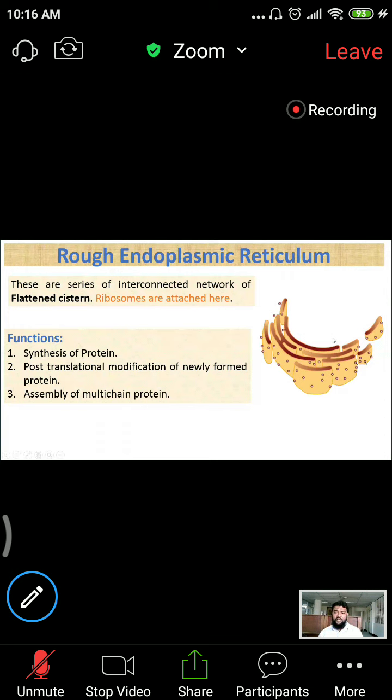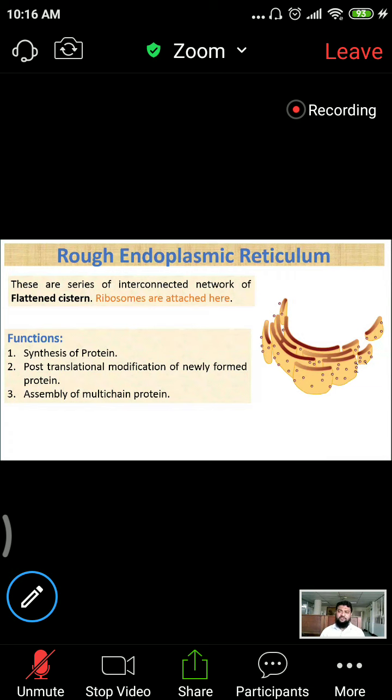So wherever ribosomes are attached, this structure will be allotted for protein synthesis. This structure will produce protein. So for ribosome or rough endoplasmic reticulum, wherever you find these two structures, the function will be protein synthesis. What is the function of ribosome? Protein synthesis. What is the function of rough endoplasmic reticulum? Protein synthesis. What is the function of attached ribosome? Protein synthesis. What is the function of free ribosome? Protein synthesis. Mind it.